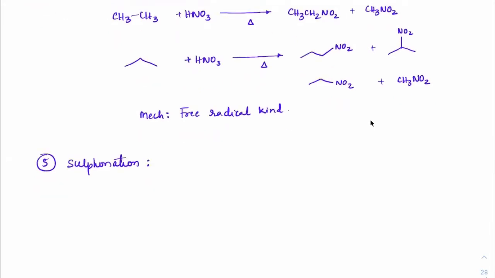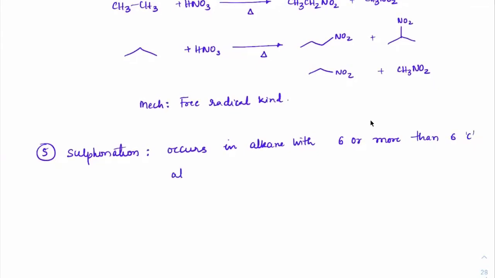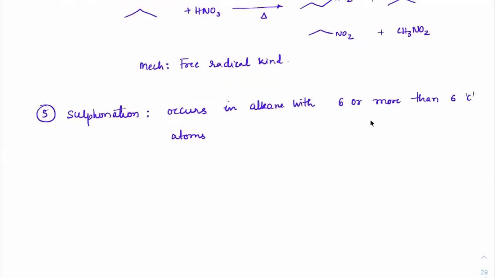Right, next, sulfonation. See, sulfonation majorly occurs in alkanes with 6 or more than 6 carbon atoms.